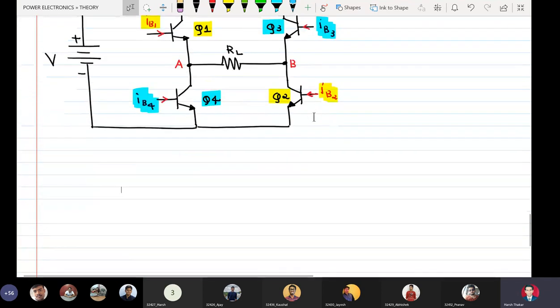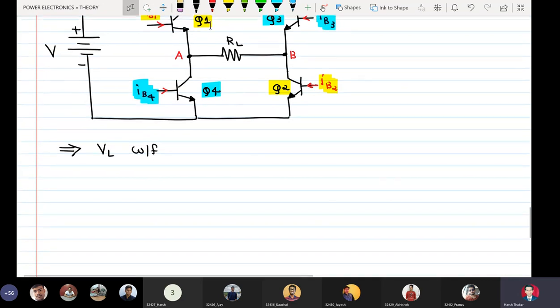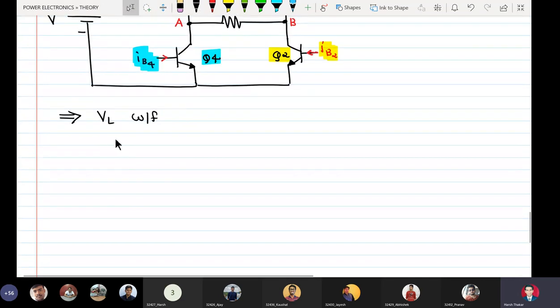So we have to write down the technical specifications of load voltage waveform. So we can write down that the load voltage waveform has the following specs.